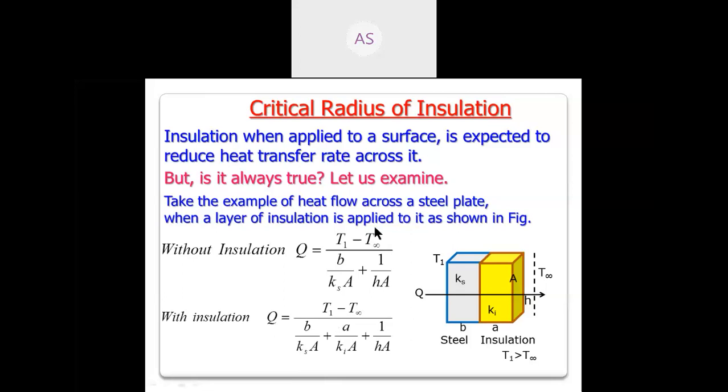Now tell me, suppose this temperature difference is 100, and here this resistance is 25, this is 25.